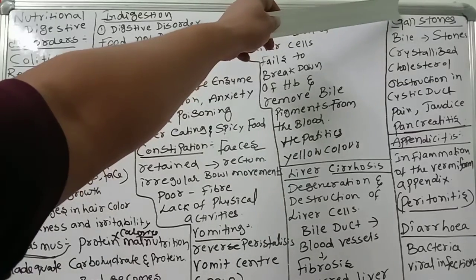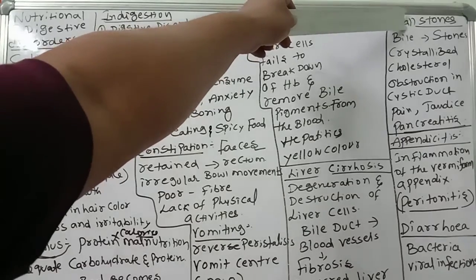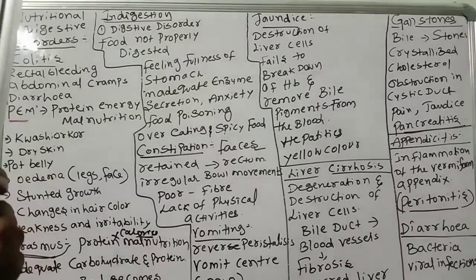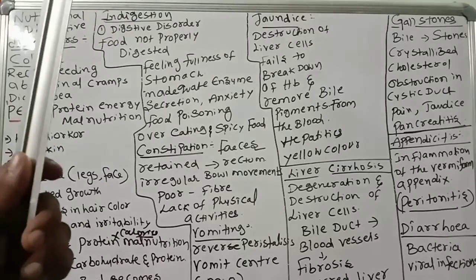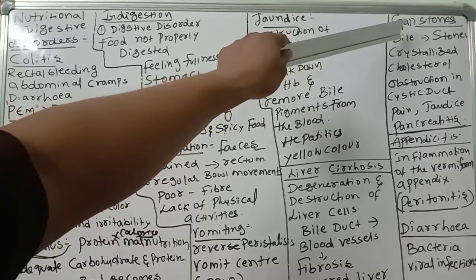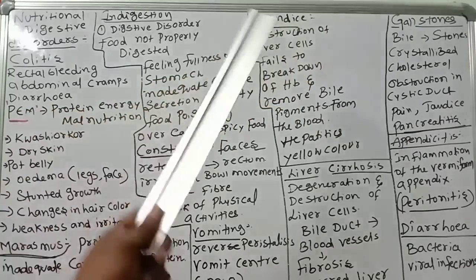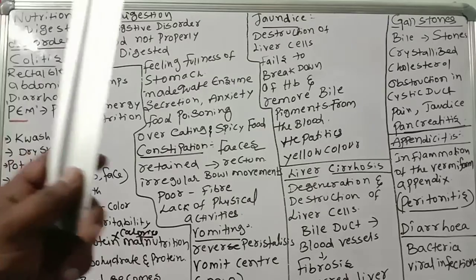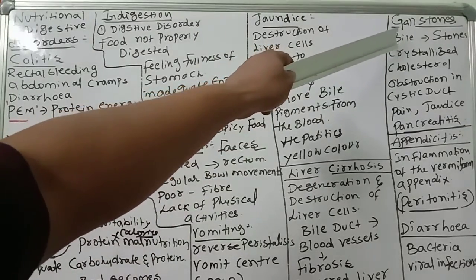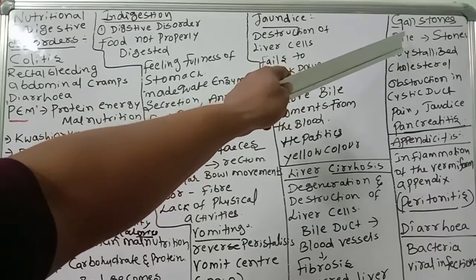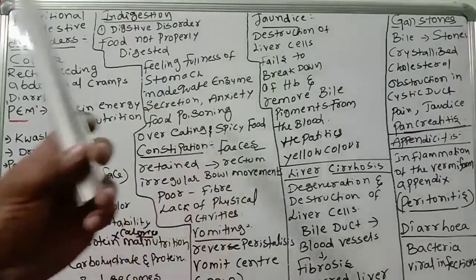The next problem is gallstones. You know very well the gallbladder is there. What does the gallbladder store? The bile. Sometimes this bile causes the formation of stones in the gallbladder. Bile is the liver juice, right? Those stones in the gallbladder are called gallstones. Why are they forming? Mostly crystallized cholesterol. Cholesterol is fat. So crystallized cholesterol converts into gallstones.